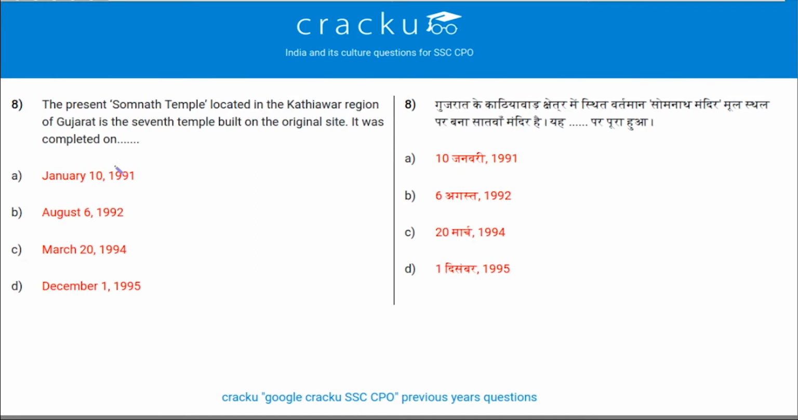Next question. The present Somnath temple located in the Kathiawar region of Gujarat is the 7th temple built on the original site. It was completed on, so Somnath temple was completed on 1st December 1995. So option D is the correct answer.